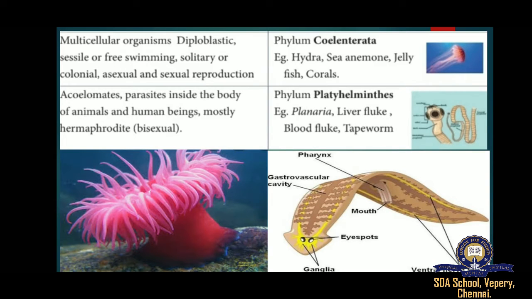Next one, phylum Platyhelminthes. Platyhelminthes are commonly known as flatworms or tapeworms. They are a group of soft-bodied invertebrate animals. As a matter of fact, there are around 20,000 species of these animals. A few of these live as parasites on humans and other animals. Parasite means dependent on others for food and shelter.